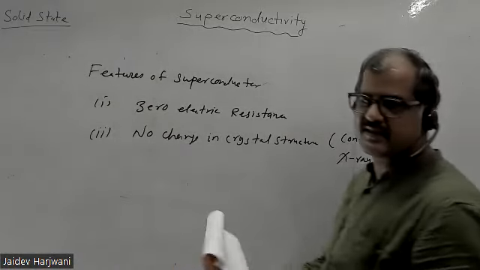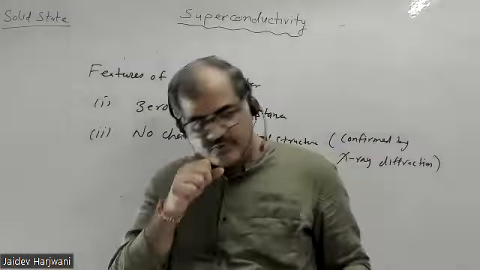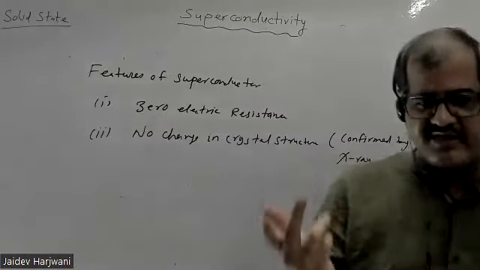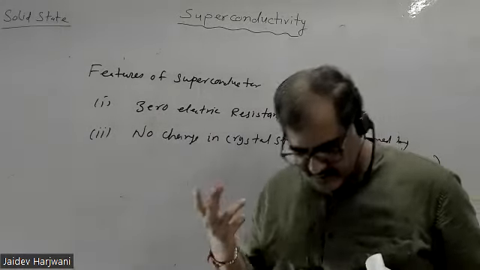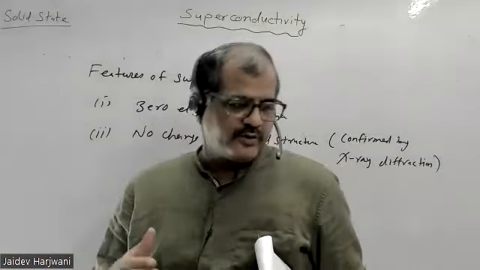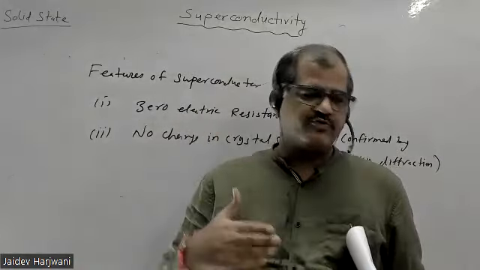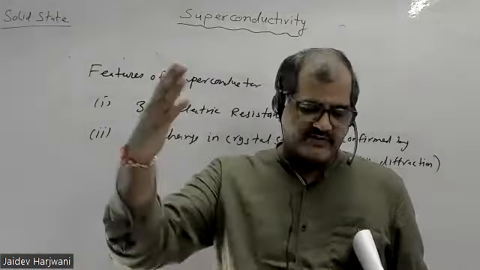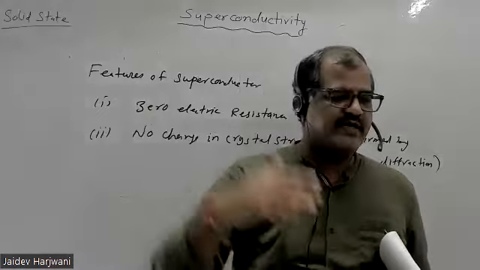In some cases when you apply pressure, your samples also show superconductivity. In those cases there may be a change of phase, which has not been studied so far. There are some materials where, when you apply high pressure, you can increase Tc. So far you have achieved a Tc of up to 164 Kelvin. Earlier we were discussing these superconductors, which are called type 1 superconductors. Their Tc was below 20 Kelvin, below 30 Kelvin. So in 1986, some new materials were discovered which can go up to very high Tc.